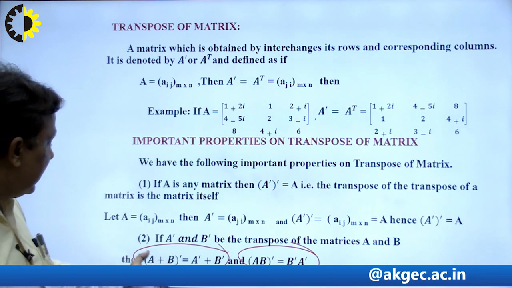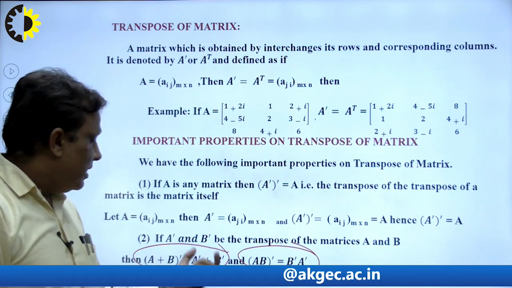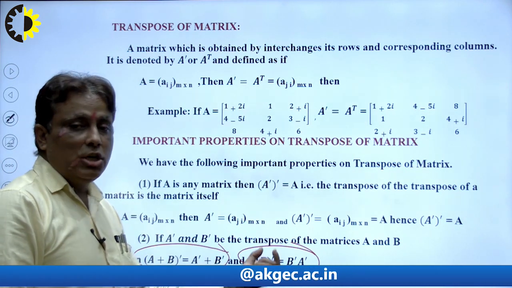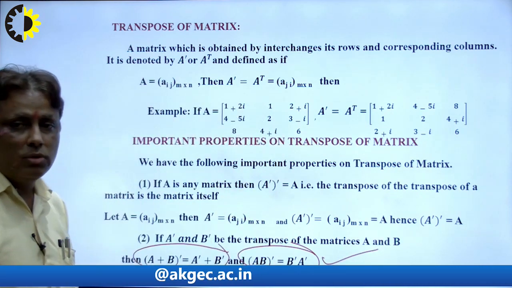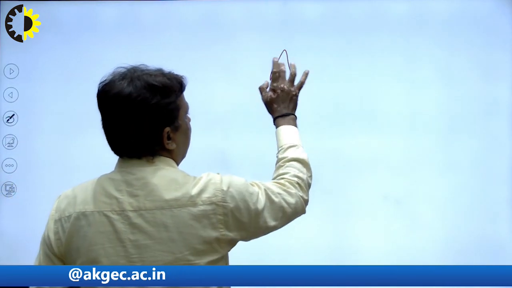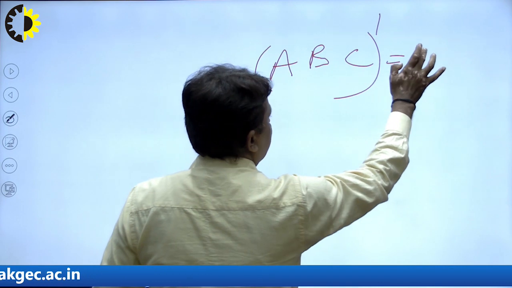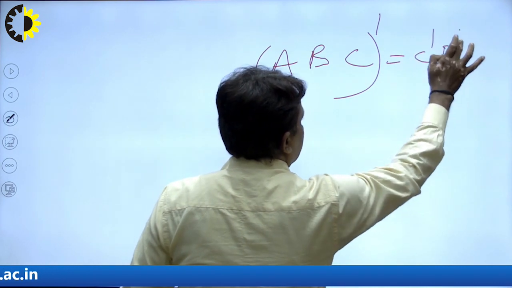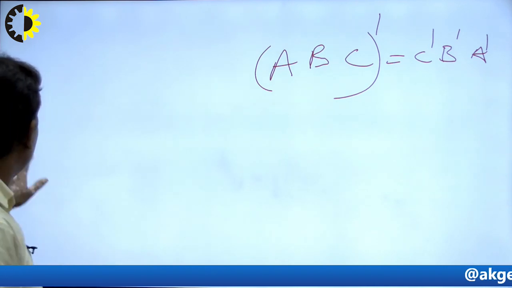Students, see very carefully: the transpose of A plus B is equal to A dash plus B dash, while the transpose of A B is equal to B dash A dash. This is known as the reversal law, the reversal law of products. Suppose I have three matrices here, A, B, C, and I want the transpose, so the result will be C dash, B dash and A dash, reversal law, right. So this is known as the reversal law. In this way we find out our problems.